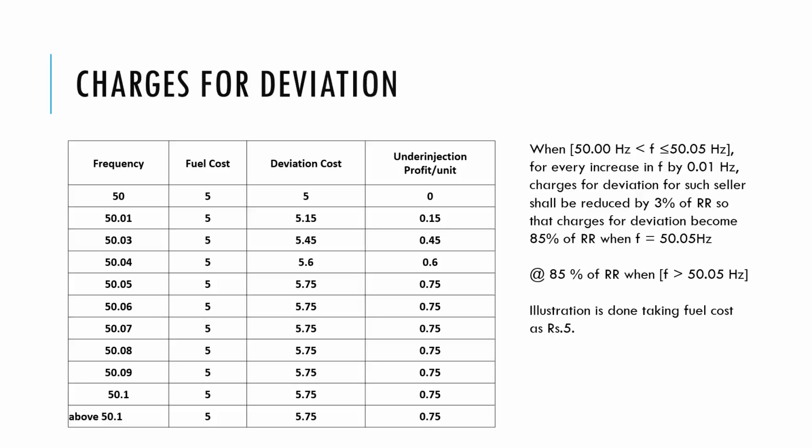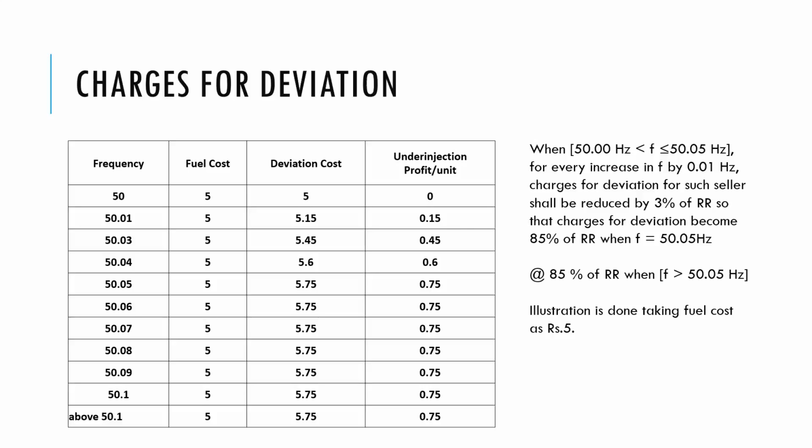For the 100 units which the thermal generating station under injects, it will save a fuel cost of 500 rupees because it is under injecting from the schedule. But at the same time, it has to pay deviation charges of 100 into 5, that is 500 rupees. So no profit, no loss.